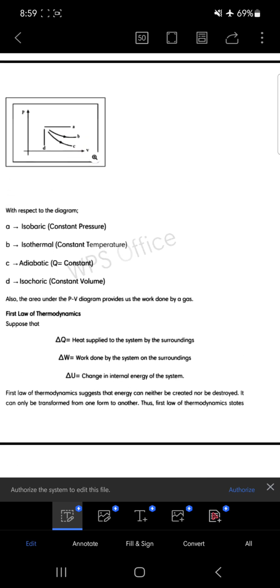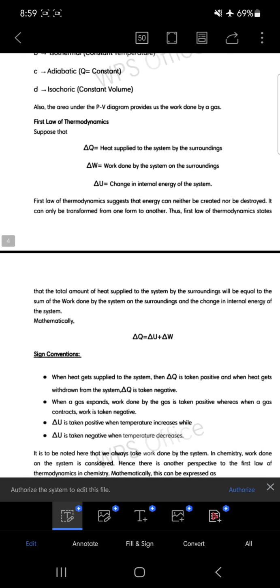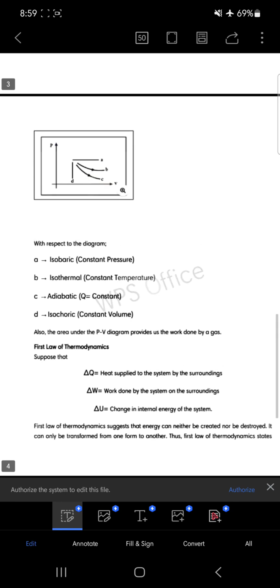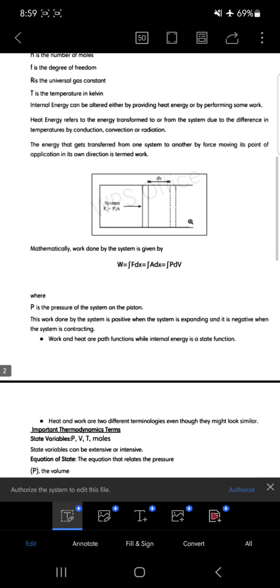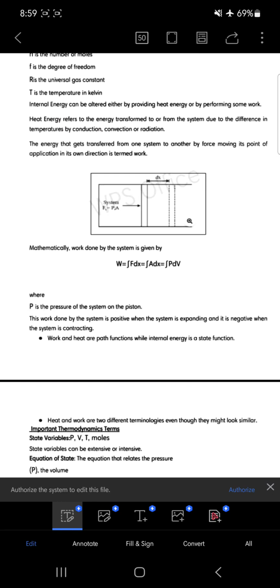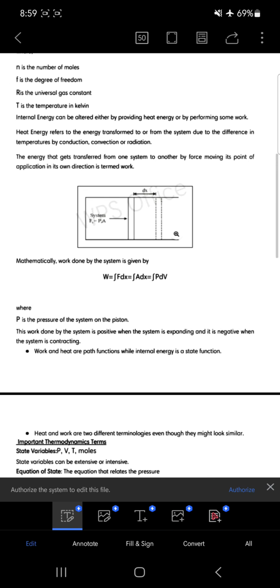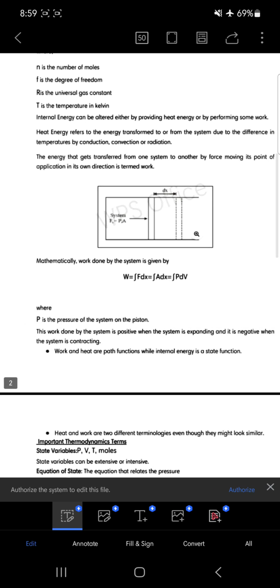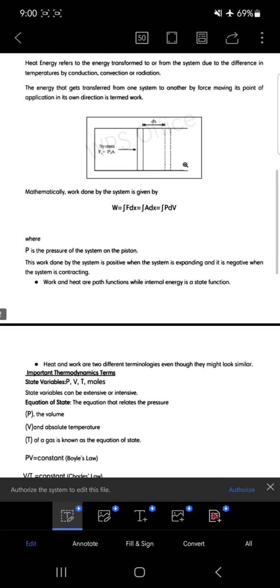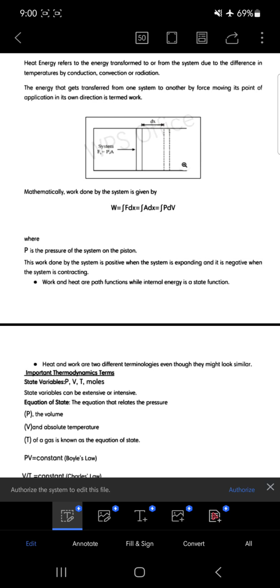Obviously, if I am giving heat to the system, there will be some change in the kinetic energy of the gas molecules, and the gas will expand. That means work will be done, and we have already seen that work is a function of F into dx. So there will be some change in the volume, and it is written as P into dV. Where does this come from? Work is the integral of P into dV, where d shows the change in volume.